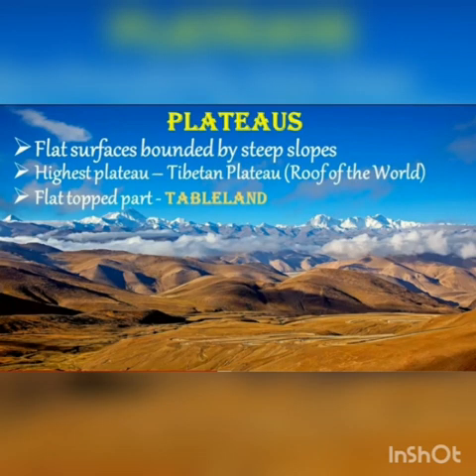Plateaus. Plateaus are the elevated portions of the earth that have flat surfaces bounded by steep slopes. Tibetan Plateau is the highest plateau in the world, so it is called the roof of the world. The flat topped part of the plateau is called tableland. The plateaus are generally rich in minerals. The Chota Nagpur Plateau is one of the mineral rich plateaus in India.